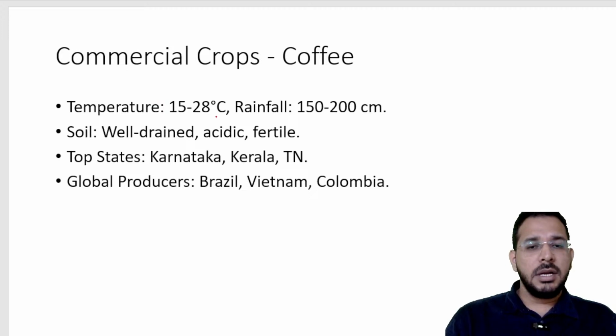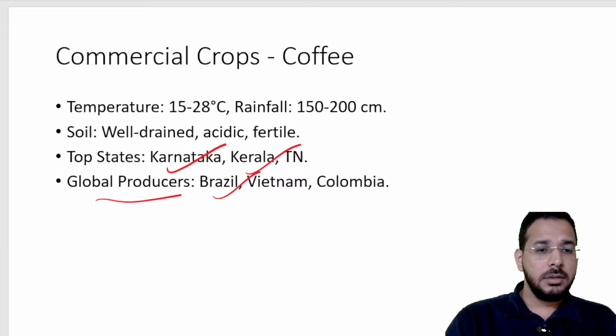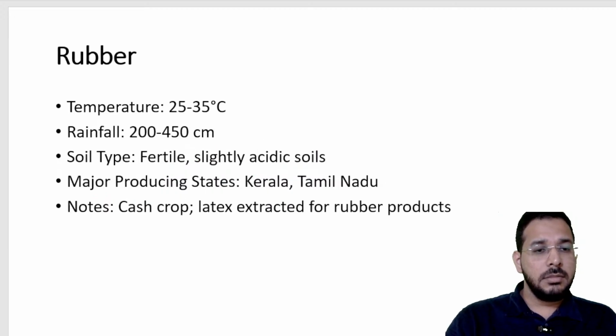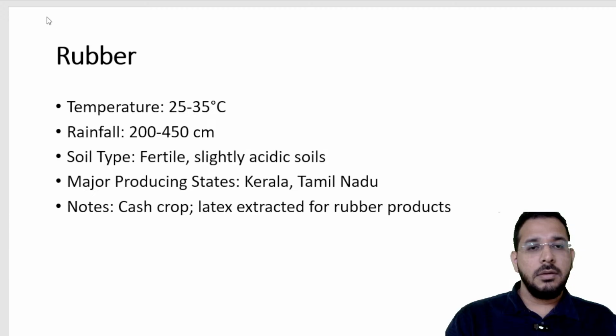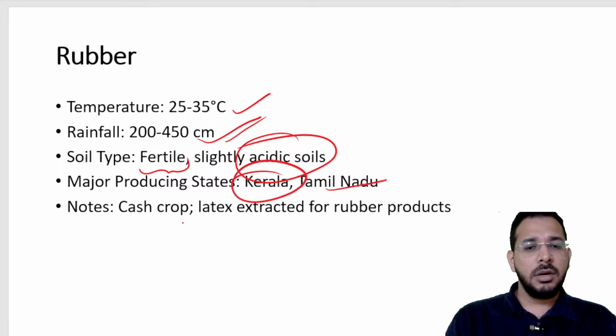Coffee also requires similar conditions. In India, Karnataka, Kerala are the top producers, and globally Brazil is the top producer. In case of rubber, similar conditions as for tea and coffee are required. It also requires slightly acidic fertile soils, more rainfall, higher temperatures. Hence, the top producers are Kerala, Tamil Nadu.